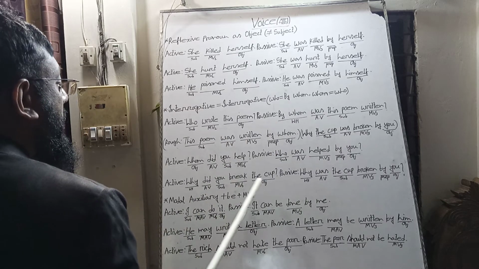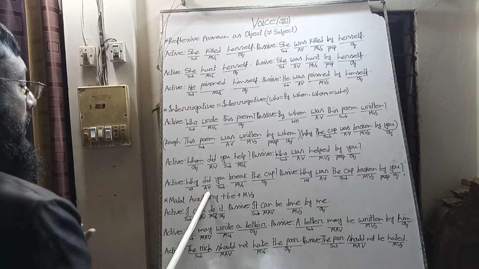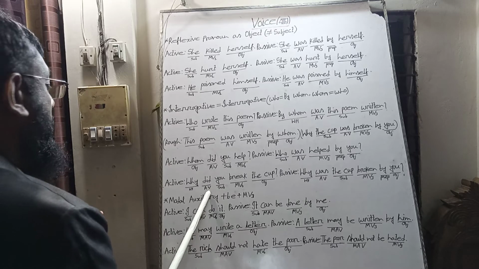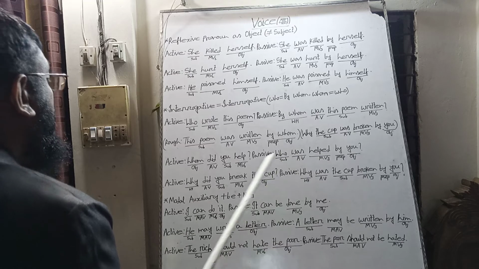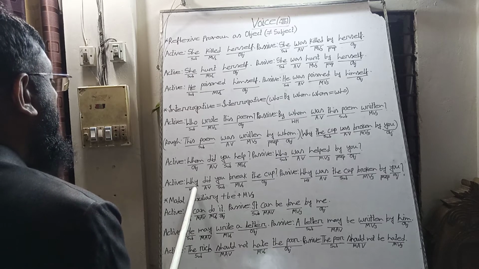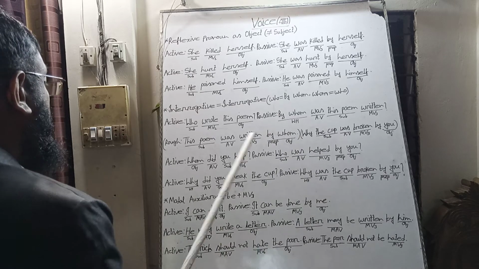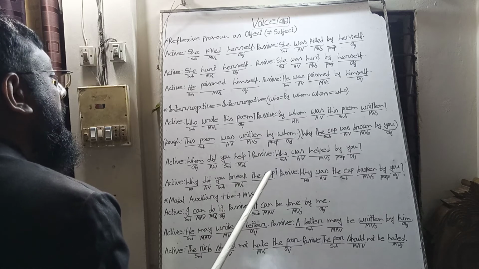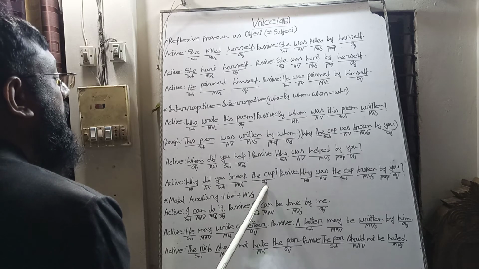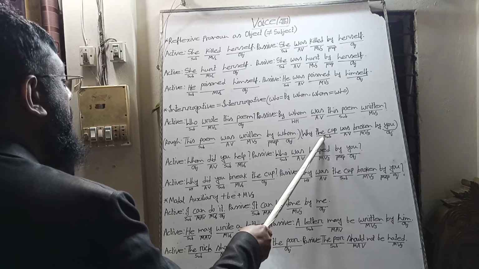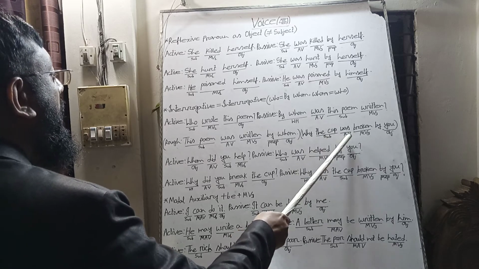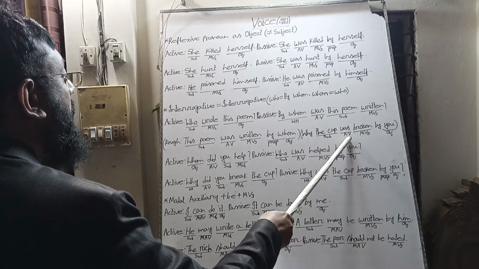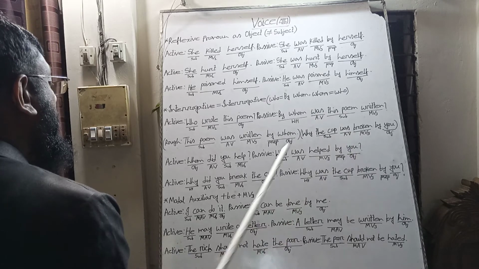Why did you break the cup? We find "did" as an auxiliary verb in this sentence, so it is past indefinite tense. We can also make it passive. At first we will use the WH word, then the object, the cup, will be the subject in the passive voice, and it is past indefinite tense. The cup is third person singular. So we will bring the be verb "was" as auxiliary verb.